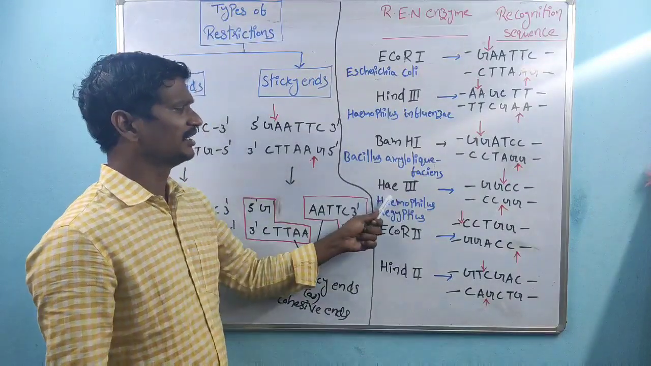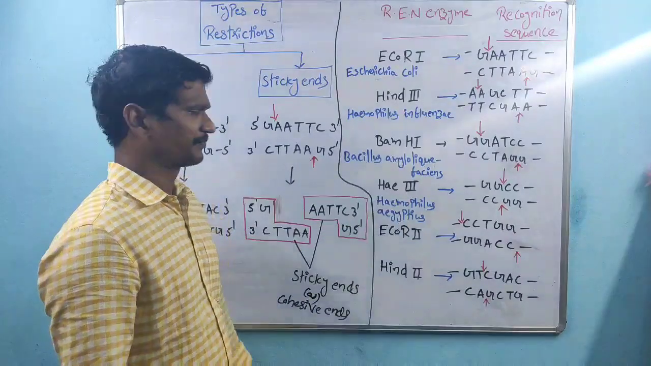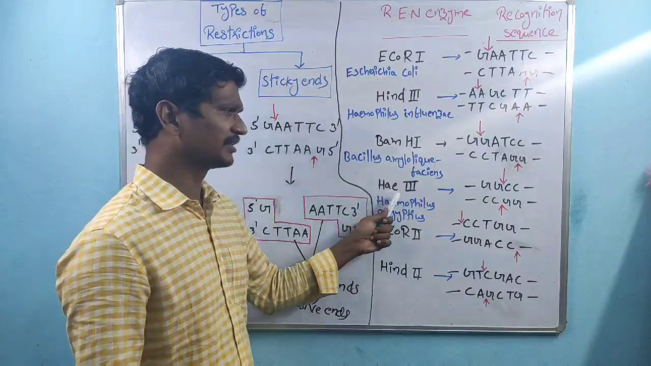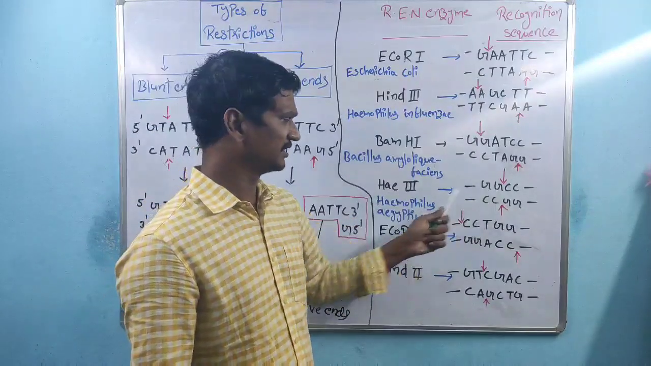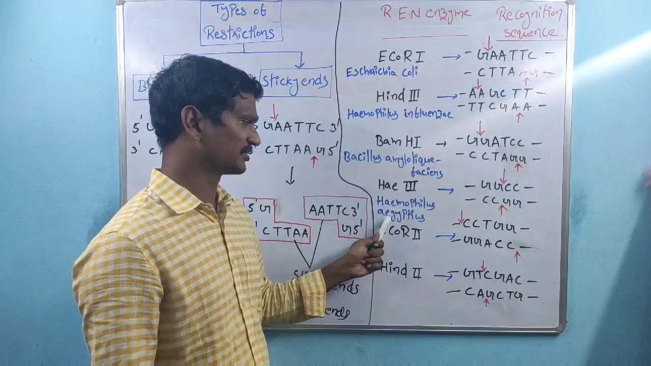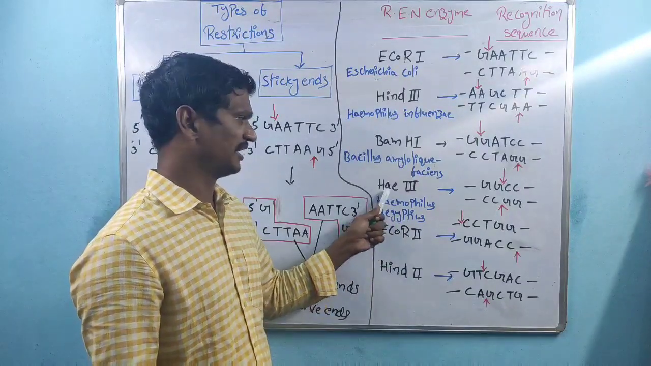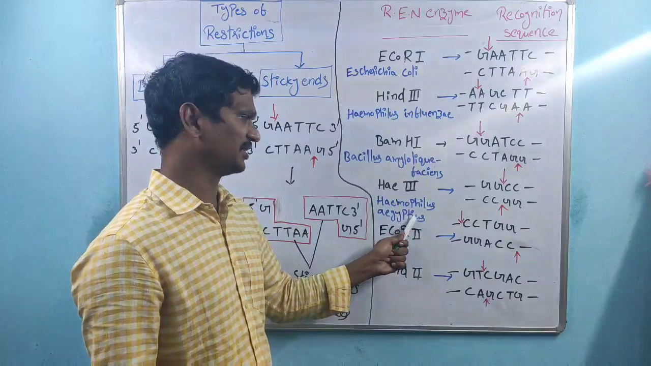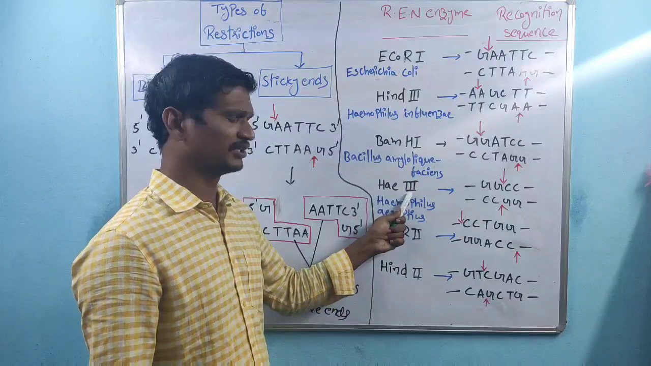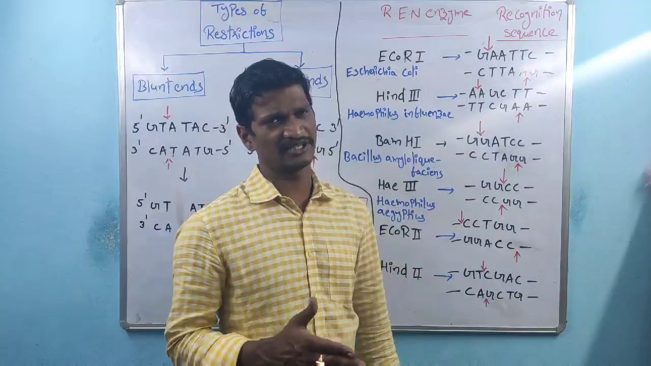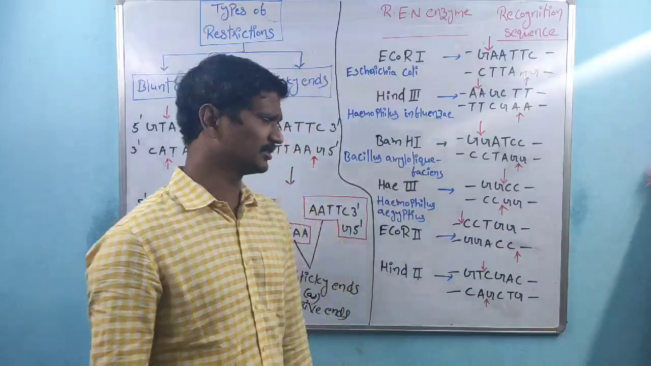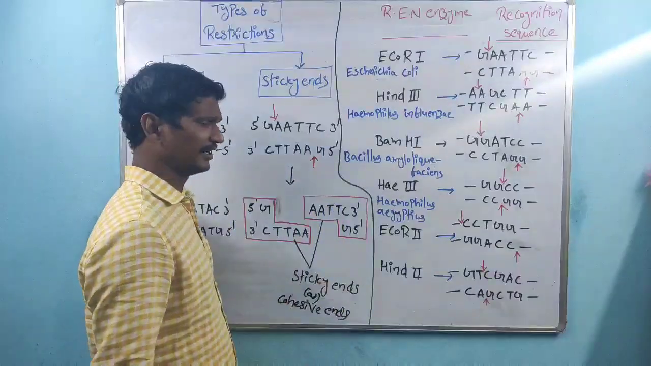And the next one, HaeIII. Here H indicates Haemophilus, and ae indicates aegyptius. This is the genus name, and this is the species name. HaeIII. The target sequence here is GGCC, and CCGG on the other strand. That is about HaeIII.